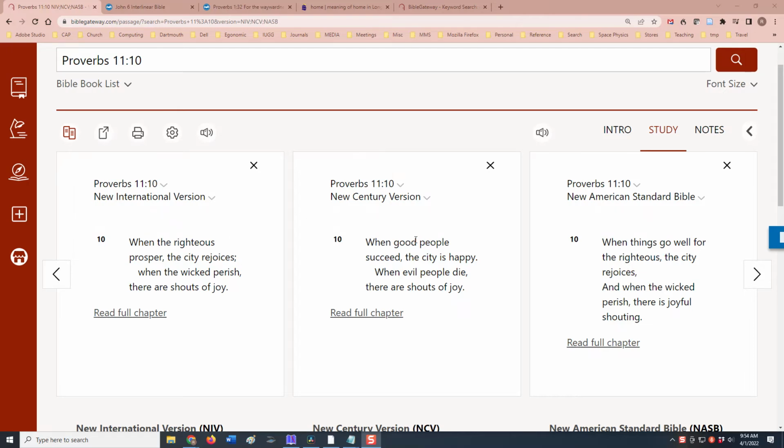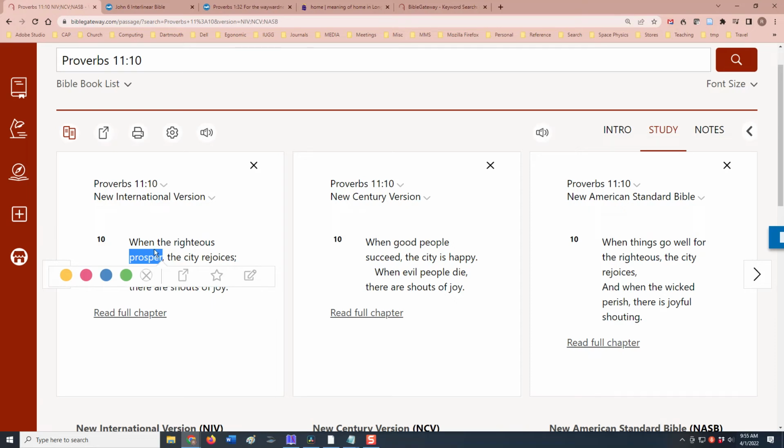So all three of these are pretty similar. There are some minor differences. Note that the NIV says the righteous, meaning righteous people. We can't express it that way. We have to say something like NCV here, righteous people, where we specify people. Another difference involves the exact word that's used. NIV uses prosper, NCV uses succeed, and NASB uses things go well, which I think is pretty similar to succeed.